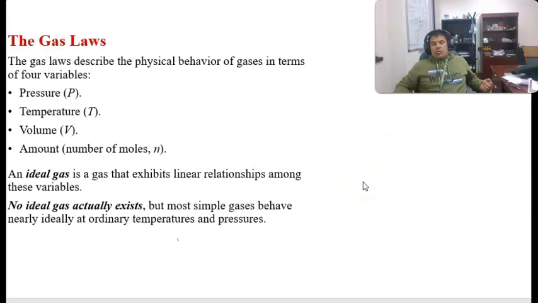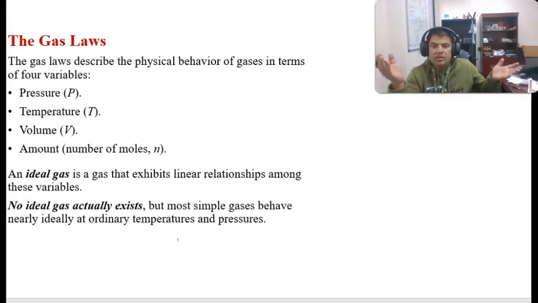Now let's go to our actual topic, the gas law. We will study the gas law intensively in this chapter. First of all, we should think about the ideal gas and what are the non-ideal gases. An ideal gas is a gas which is a point particle and which doesn't interact with any other gas particles. It can randomly move, but it is not attracted or repelled by any other molecule around itself.